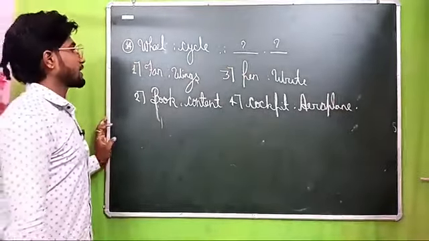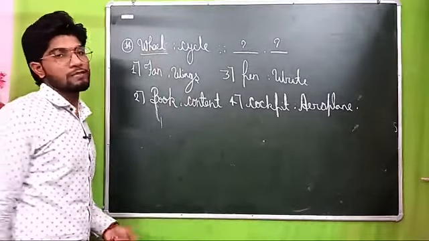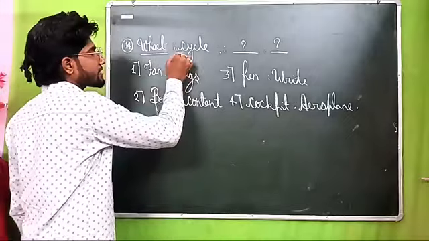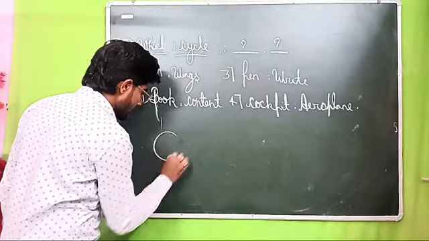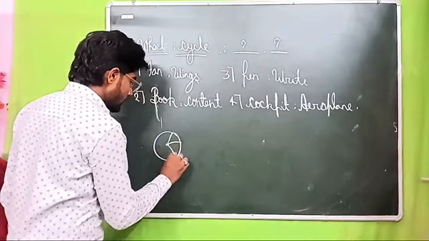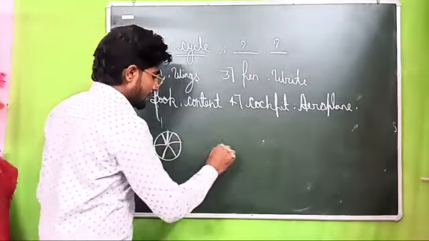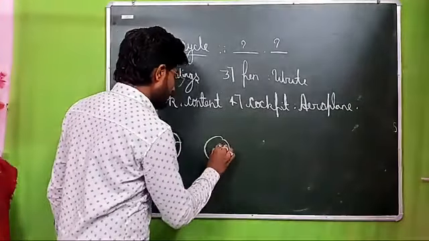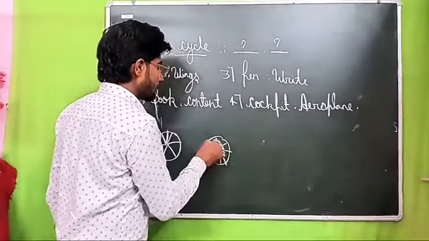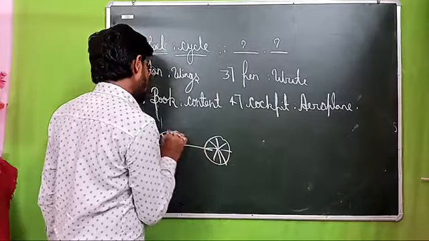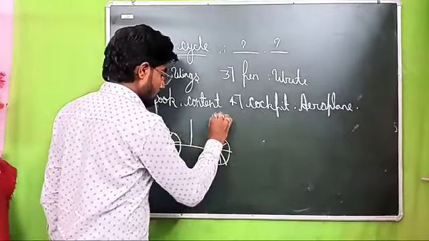How can we understand? Here you are looking, this is a wheel. Yes or no? Wheel is the part of cycle. Yes or no? Wheel is the part of cycle, beta. Don't misunderstand wheel. This is a wheel, and a wheel is the part of cycle. Whose part is it, beta? Part of cycle. Got my point or not?